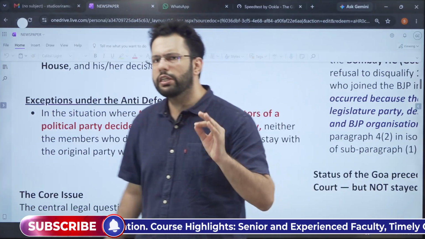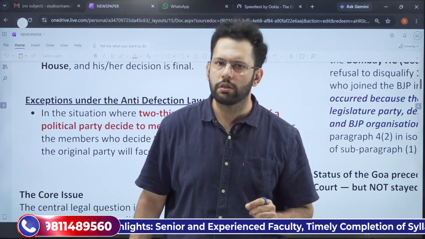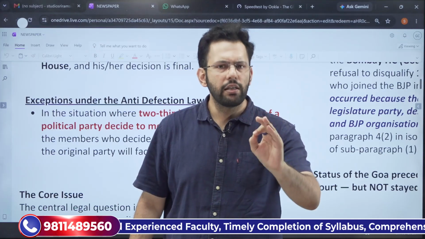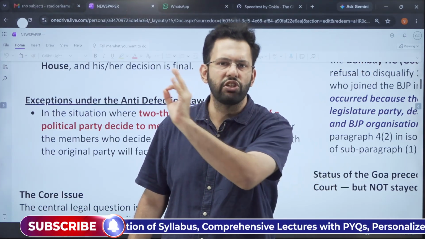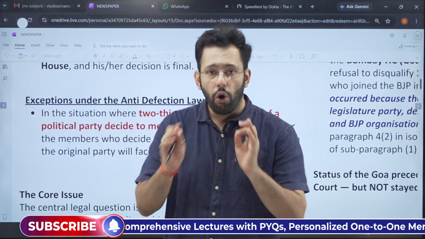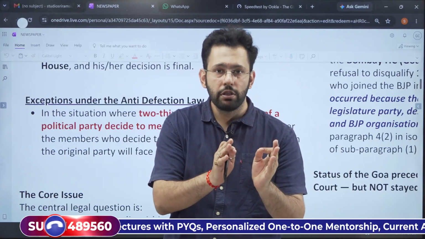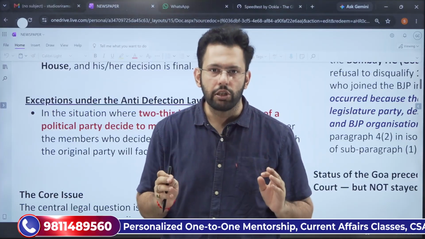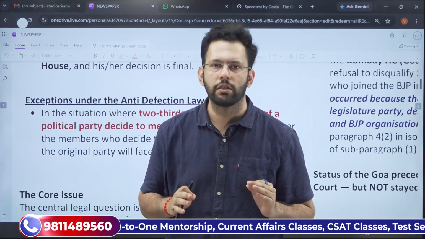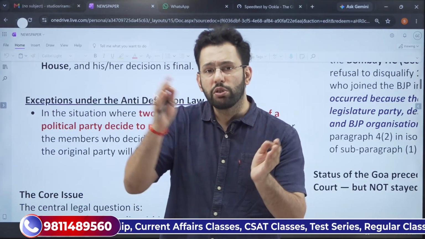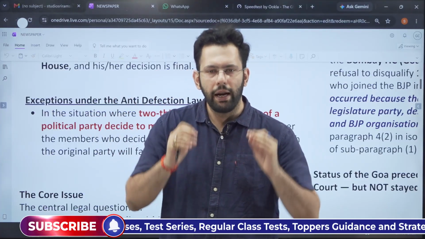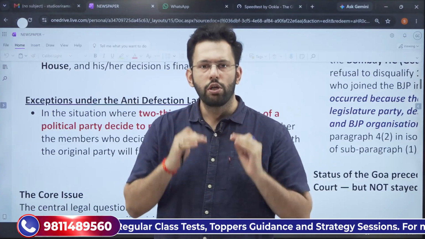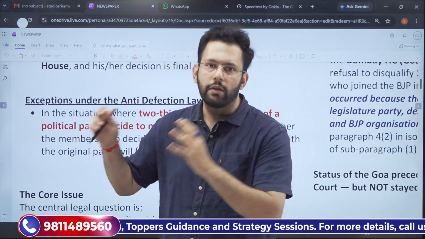The main question is, who are these 2/3 members? Whether these are the 2/3 members of the original party, which is registered with the Election Commission of India, or these are the 2/3 members who are now part of the legislature. The whole question is regarding this, because paragraph 4 clause 1 talks about the original party and paragraph 4 clause 2 talks about the legislature party.